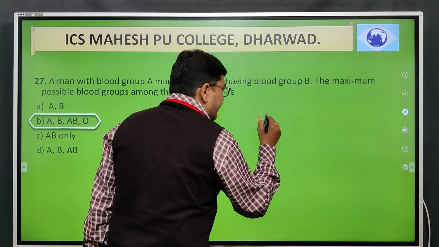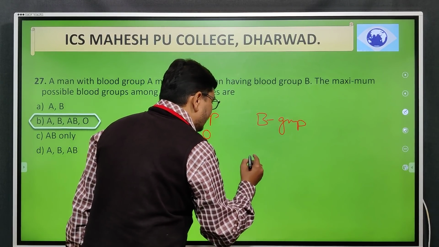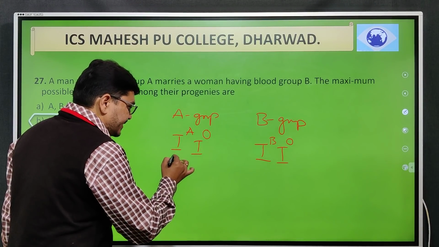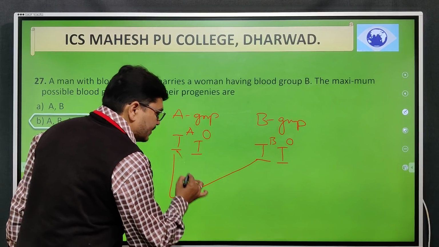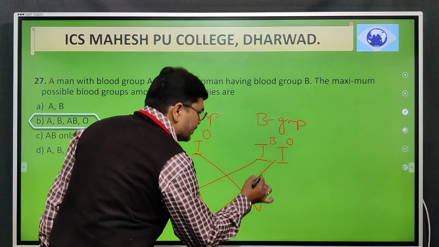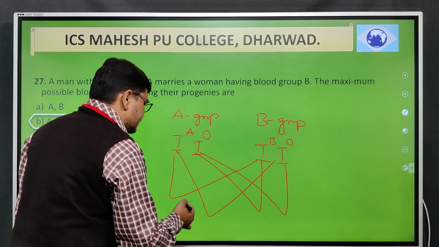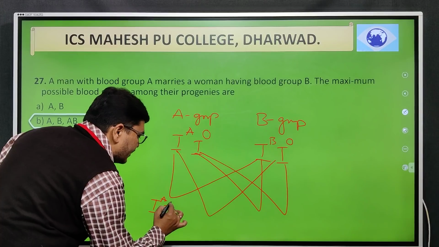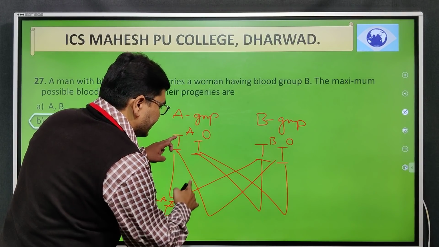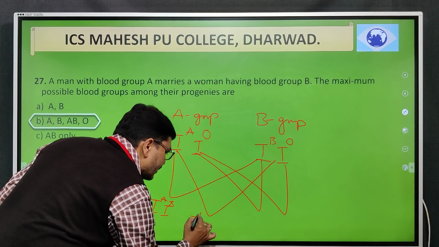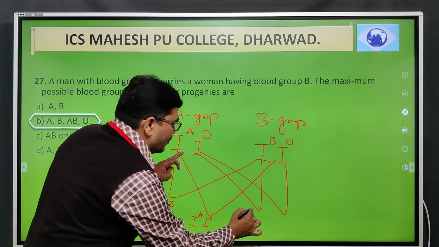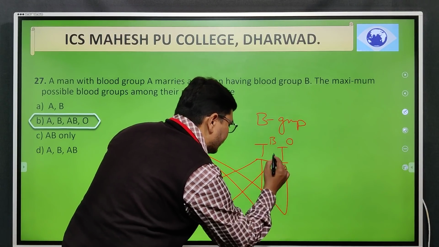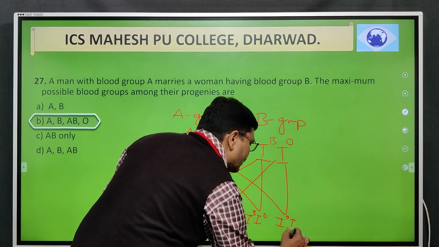IA, IO. In case of the mother's blood group, IB, IO. Combining them, you will easily get IA IB, then IA IO, IB IO, and IO IO.